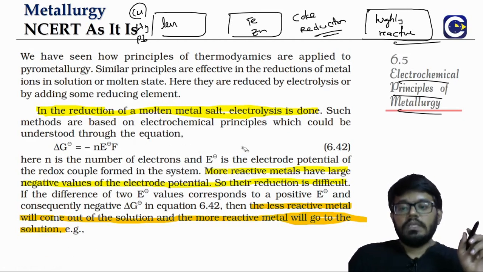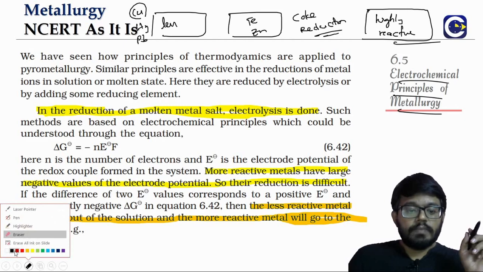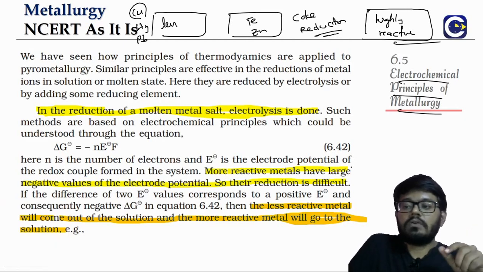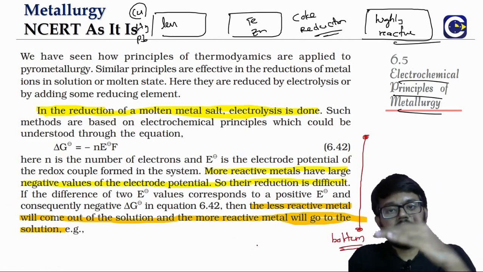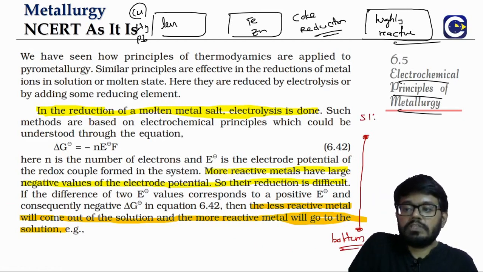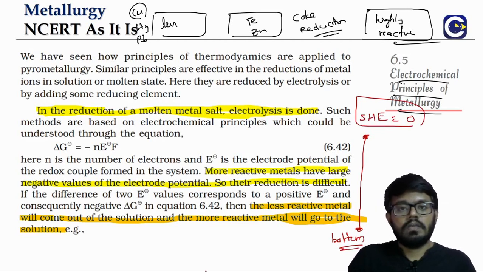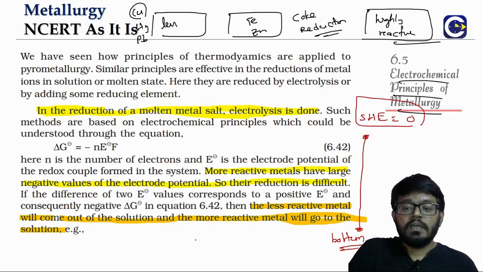But we know in case of metals, what is the story? Where do metals appear in the electrochemical series? Metals come at the bottom, below the standard hydrogen electrode. Our reference, the standard hydrogen electrode, has 0 electrode potential under standard conditions. Below that come all our sodium, magnesium, aluminum. Which means the E naught value for the metals is going to be negative.